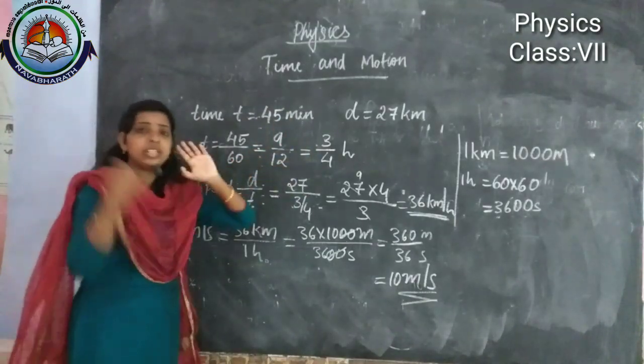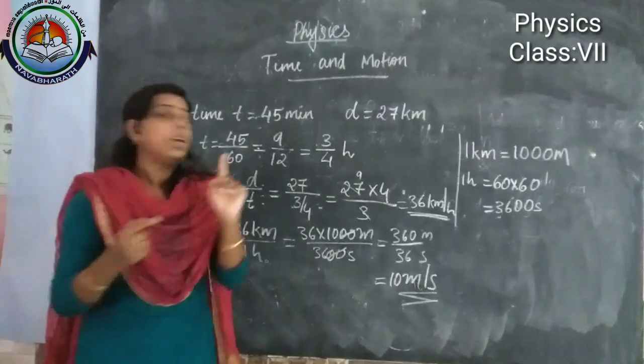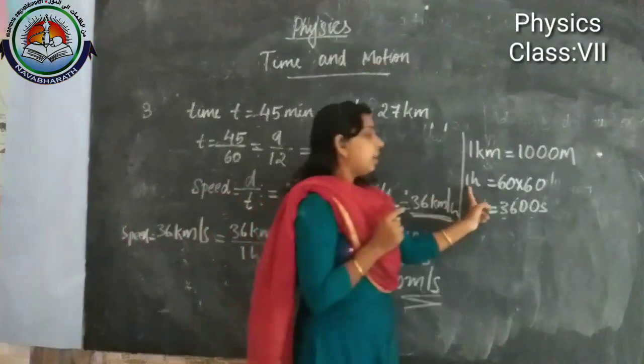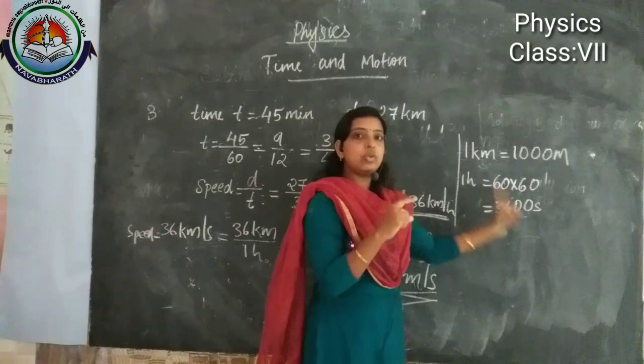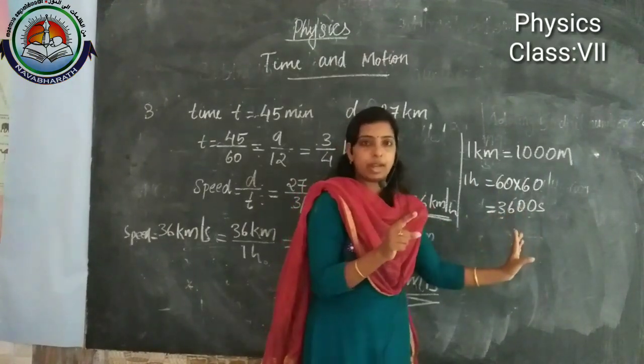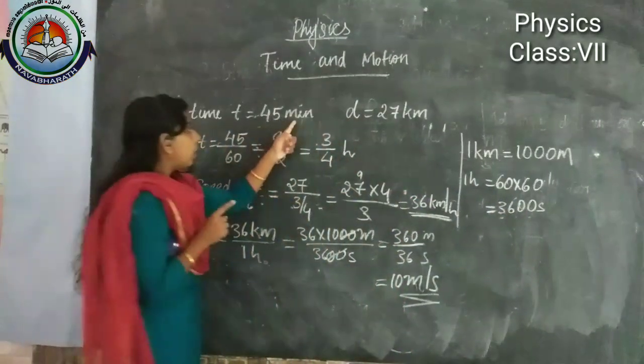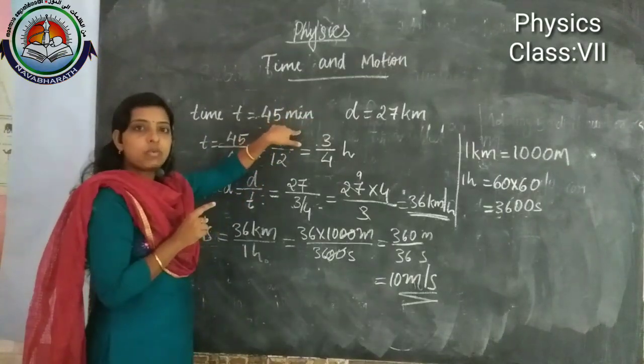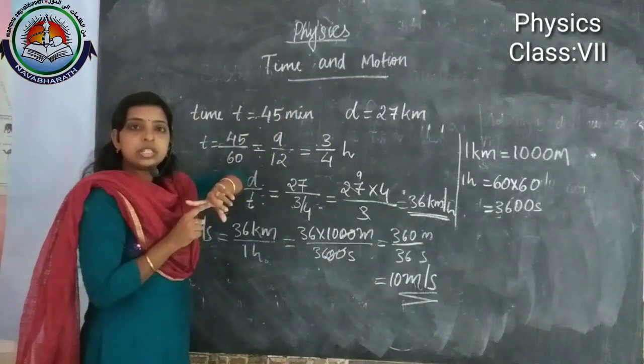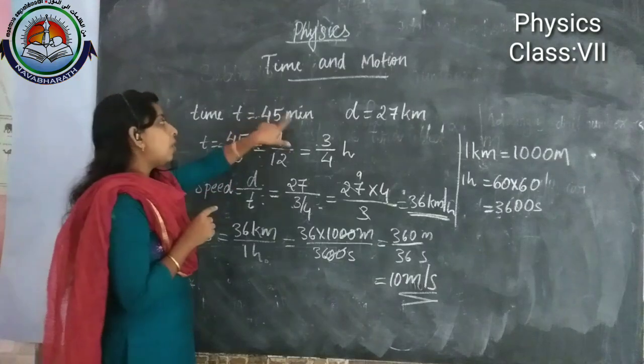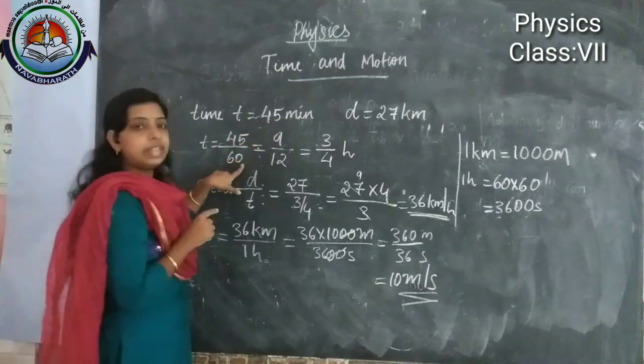Keep in mind, from a higher unit to lower we need to multiply, and lower to higher we divide by that relationship. Minute is lower and hour is higher.